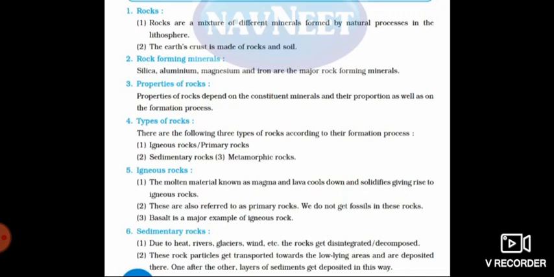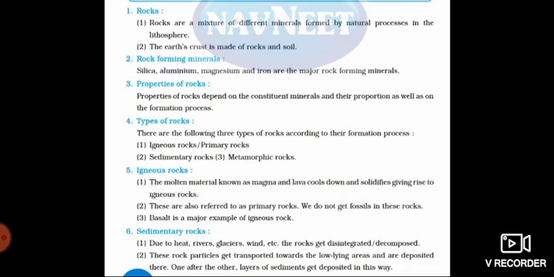Means as soon as the day starts, the sun's sunlight falls on the earth, and during the day it goes on increasing, and the rocks are always open in the environment, isn't it? So they are exposed to sunlight, and because of the sun's heat, they are getting disintegrated. Means there are cracks, pores, or they get decomposed.